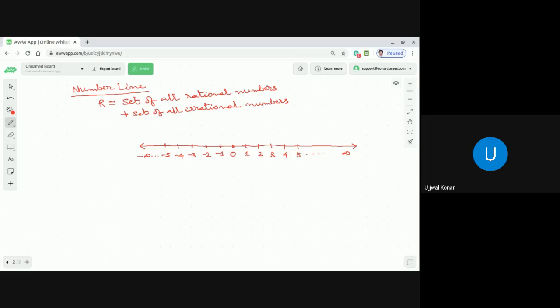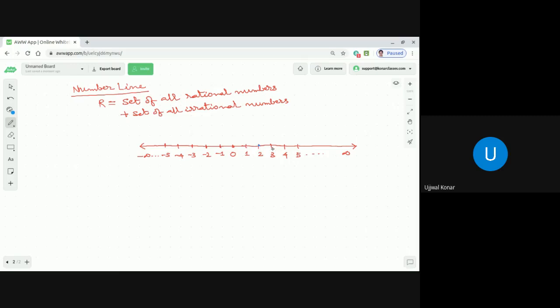Now, any real number, I repeat, we can place in the number line. For example, if you ask me to point the number 2 in the number line, we just go to the point 2 and mark it.